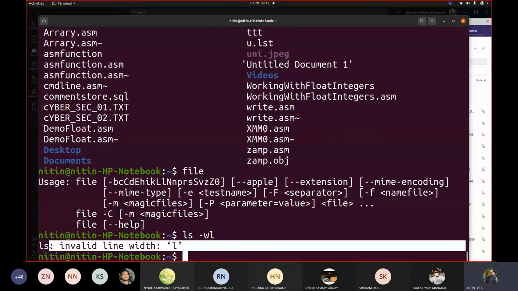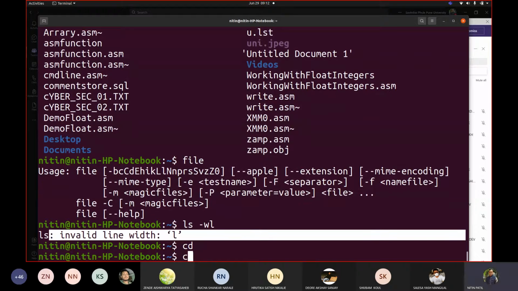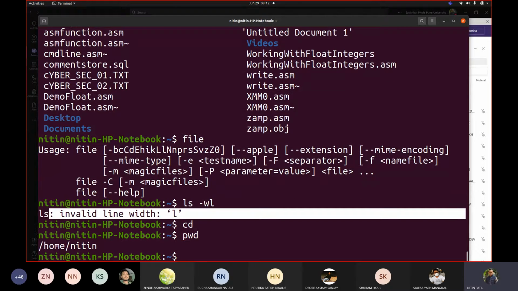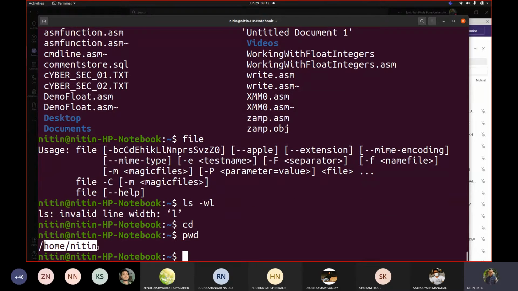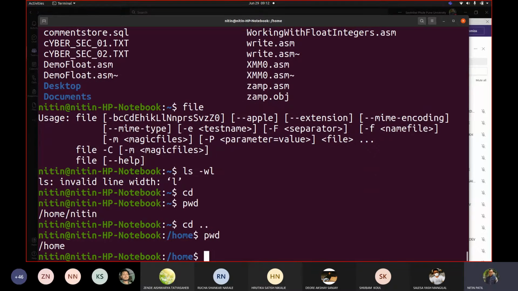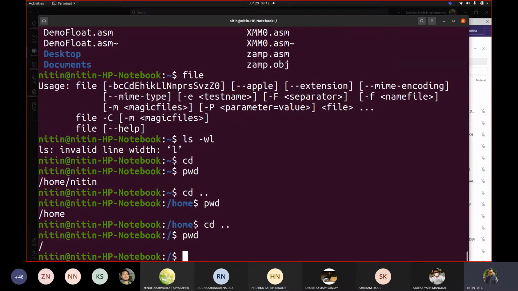Now if I particularly want to talk about Linux, if I write cd dot. So if I write print working directory, pwd, it tells me that you are in the home directory of the user. Okay, so let me write cd dot. If I write pwd, it says home. Let me write cd dot. Now I am at root.